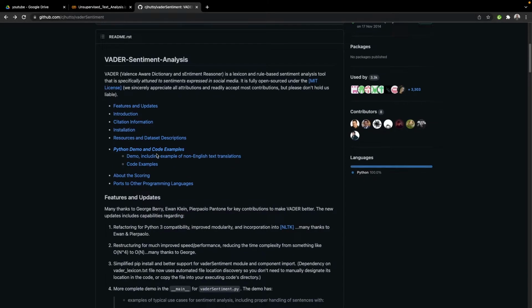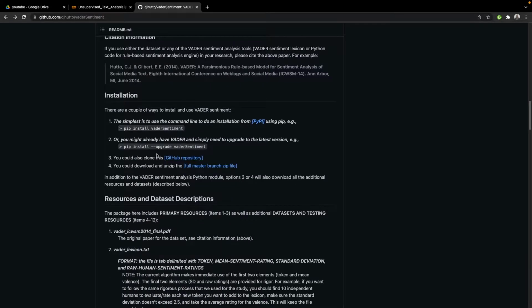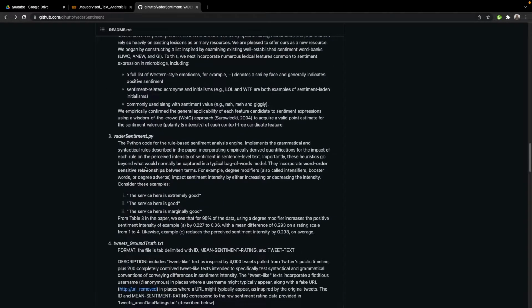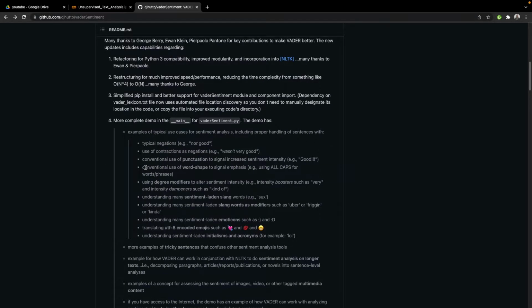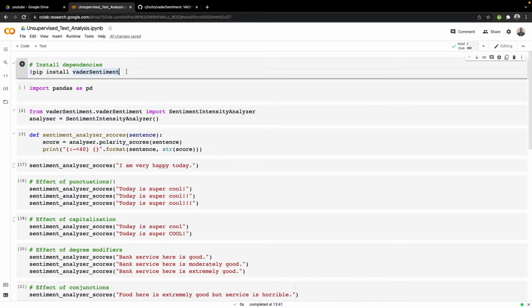So this is the GitHub page of Vader Sentiment, and here you will get the instructions on how you could install Vader Sentiment using the pip command. So pip install Vader Sentiment. So let's use this library and see how useful it is to analyze the sentiment in random text. So let's get started. Firstly, we have to install Vader Sentiment.